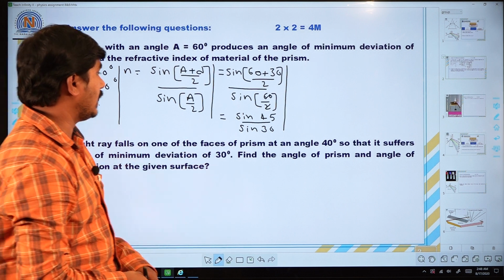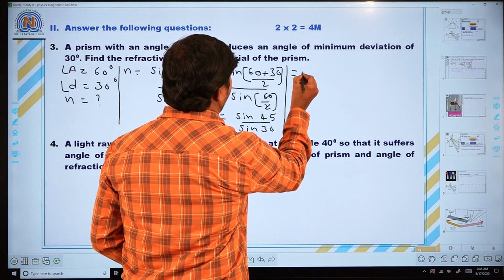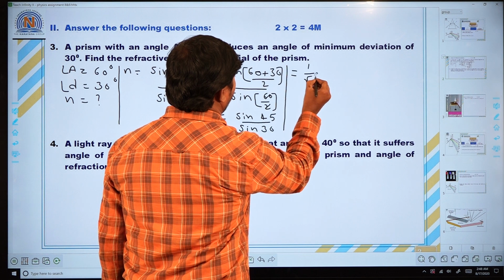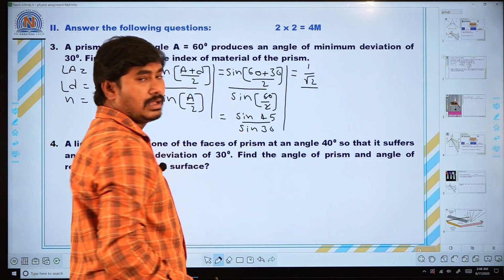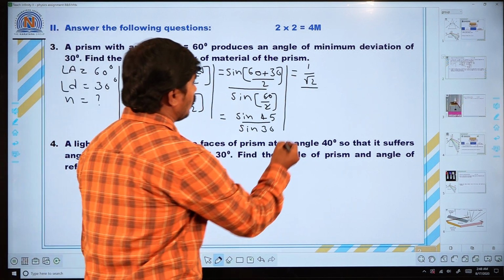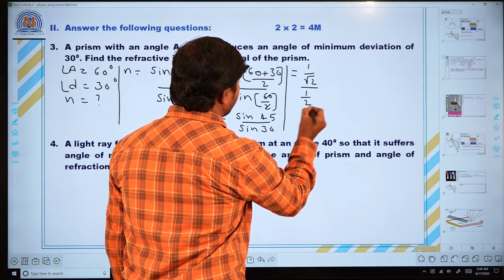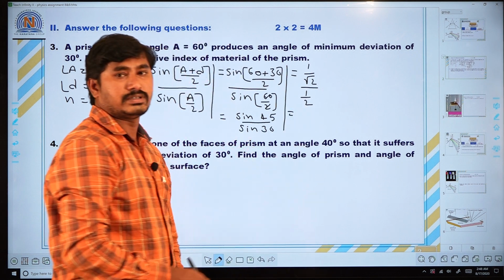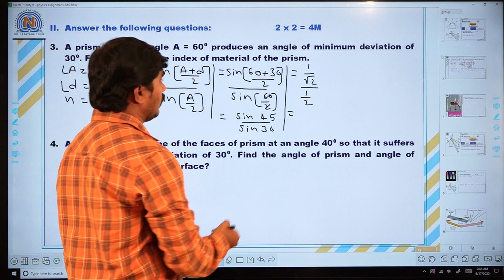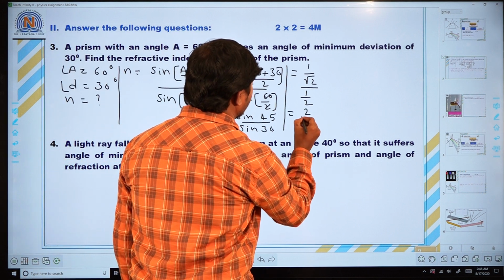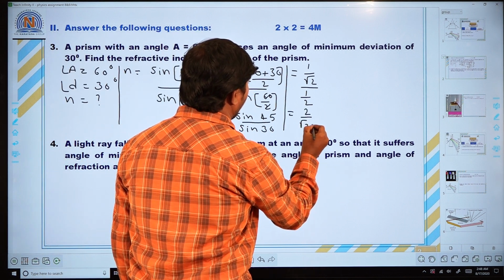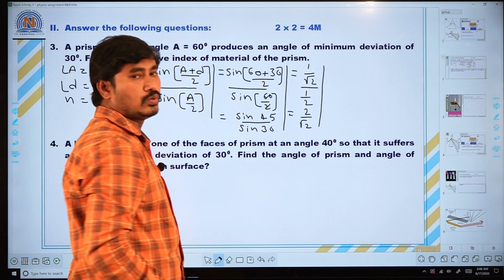Sin 45 value is 1 by root 2, divided by sin 30 value, which is 1 by 2. Now, take the reciprocal. What happens here? 2 by root 2.